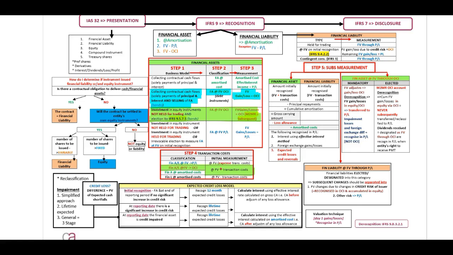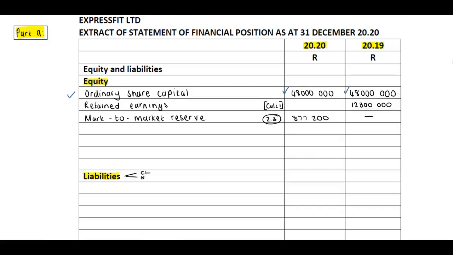Okay guys, because this is through OCI, what do we identify? That this will be included in our equity, and we need to include a line item in our template, which will be the fair value adjustment on debt instruments.